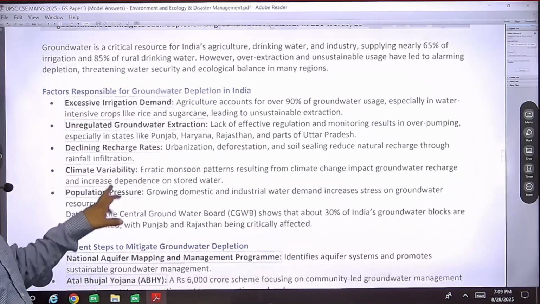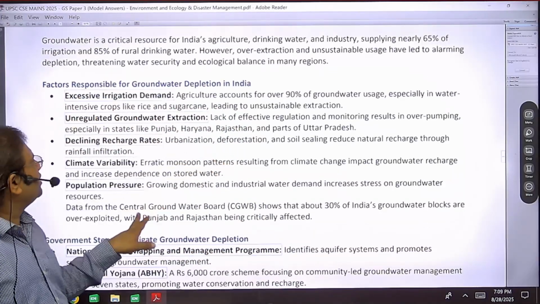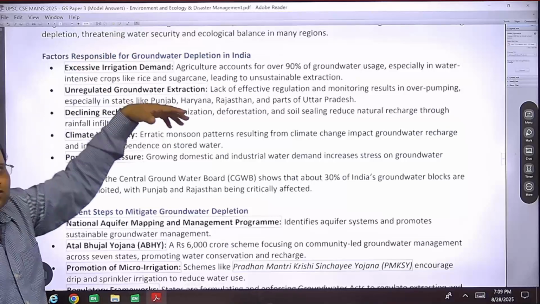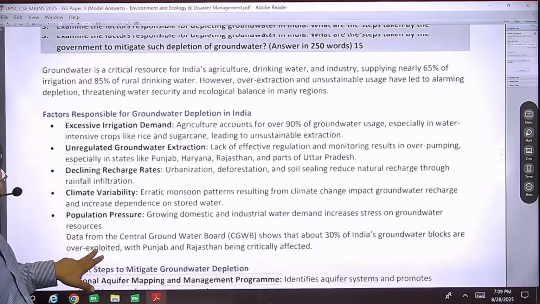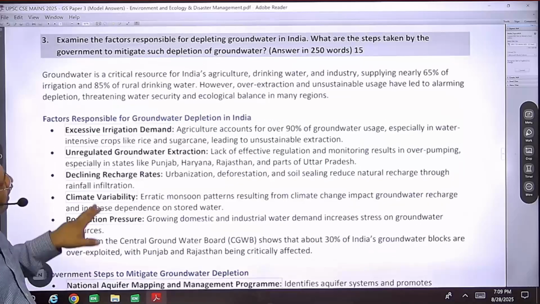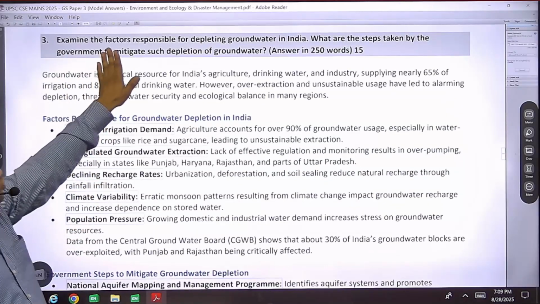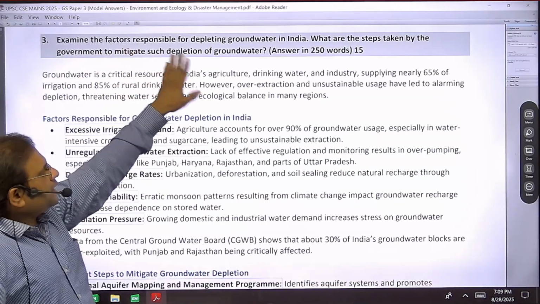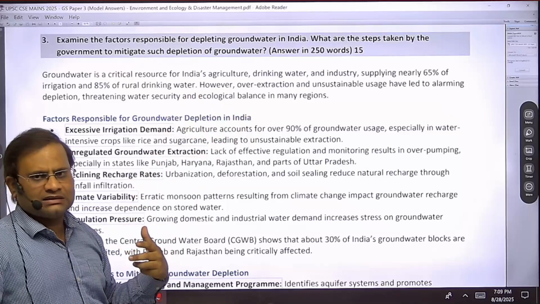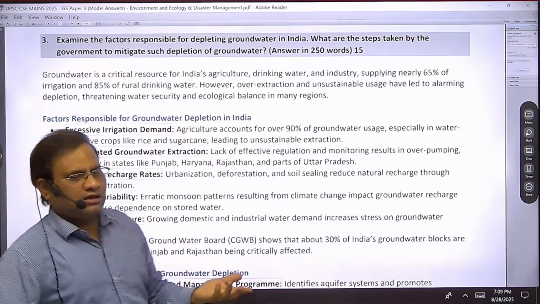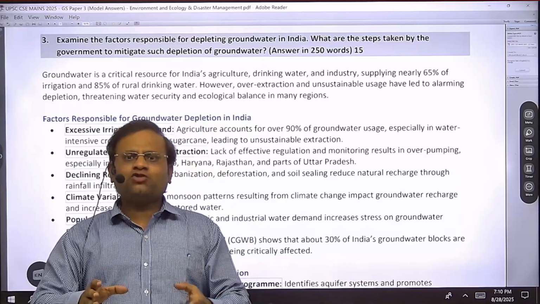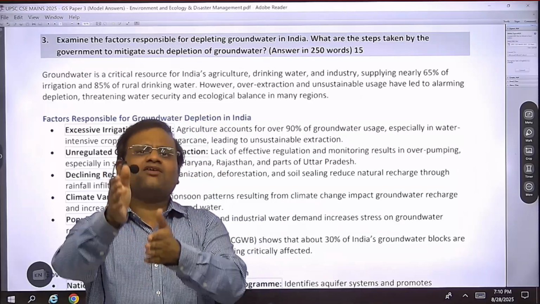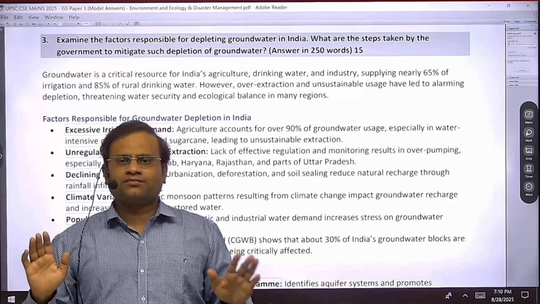These are the issues. So what are the factors responsible for depletion? This is a very direct, straightforward question. So, you can write again, you can structure it, because it is nowhere asked for human factors only. You can write both natural and human factors. Natural factors like faulting. If there is a faulting, we can expect that due to that faulting a crack develops and through the crack water slips down.